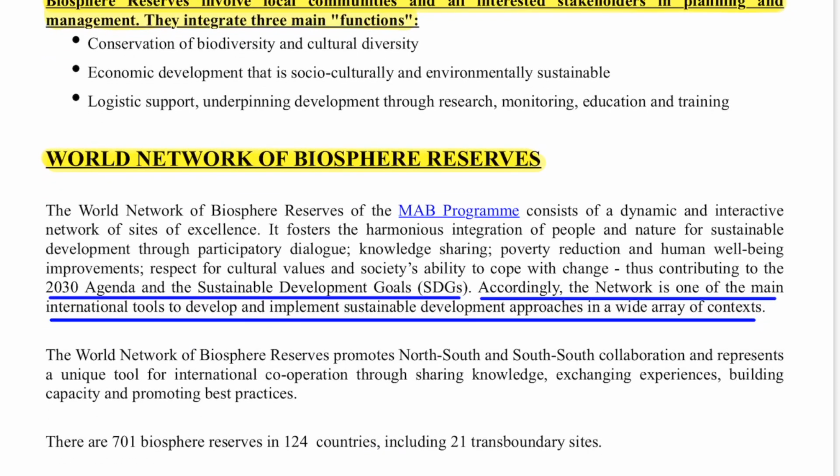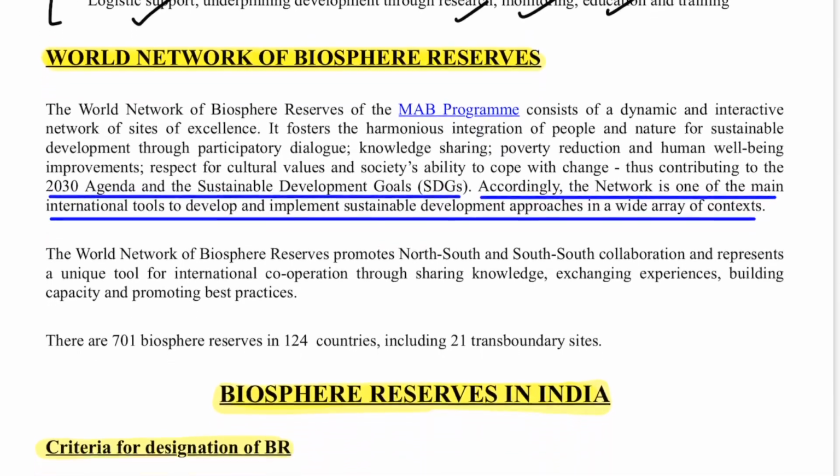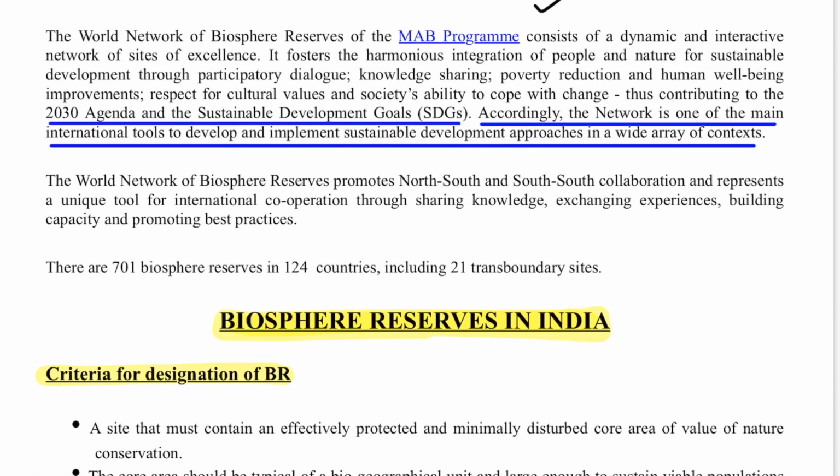Now, biosphere reserves involve local communities and all interested stakeholders in planning and management. They have 3 main functions. The first is obviously conservation, the second is economic development, where environmentally sustainable practices are used, and the last is logistic support, research, monitoring, and education. To save the genetic material, and to actually know the genetic material, this continuous logistic support is provided. So I told you before about the World Network of Biosphere Reserves.